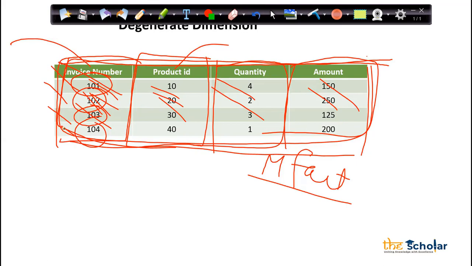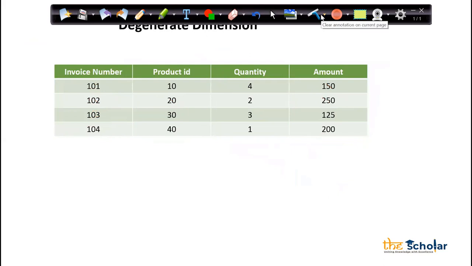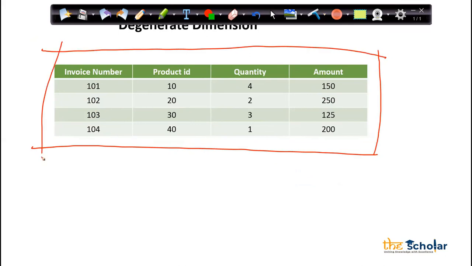That is their requirement. So what they can do, they can create one table which will have invoice number, product ID, quantity, which is a fact, and an amount, which is also a fact.